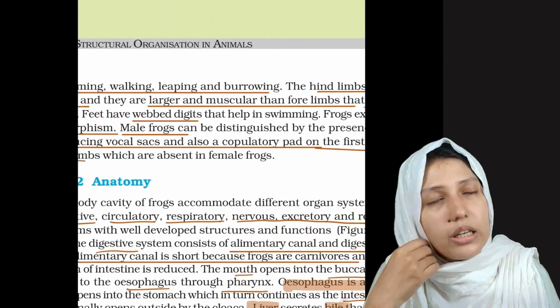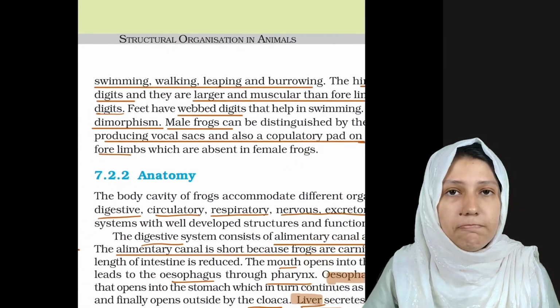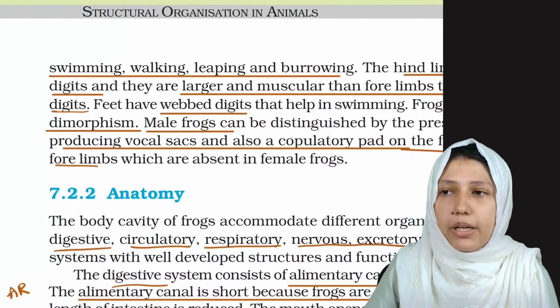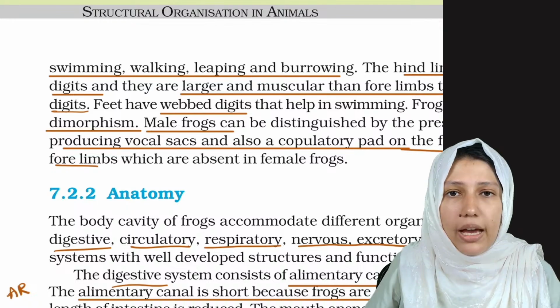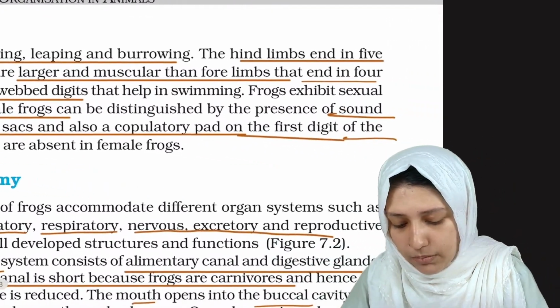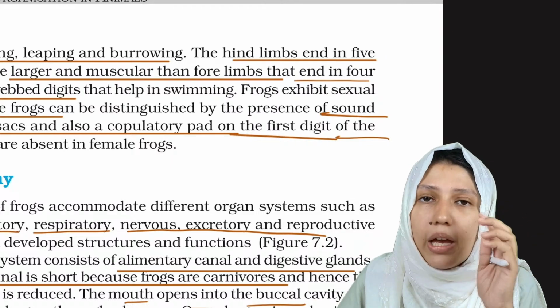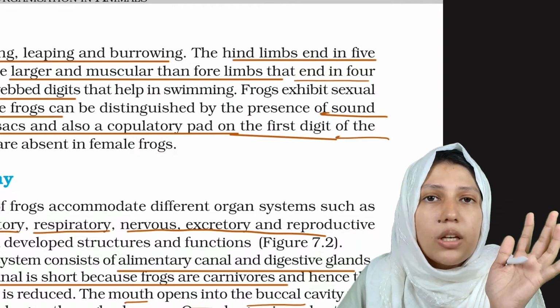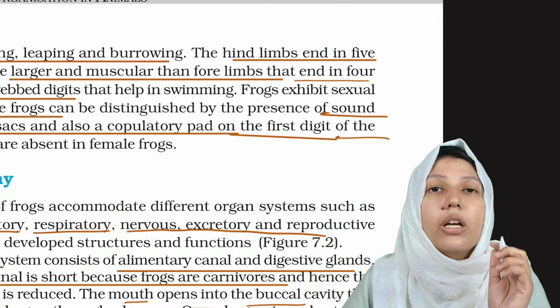Their limbs are helpful in swimming, walking, leaping and burrowing. Clear? All the processes can be done by their limbs. And the hind limbs end in 5 digits. As we have 5 digits in our limbs, right? They are also having 5 digits in their limb, but only in their hind limb.